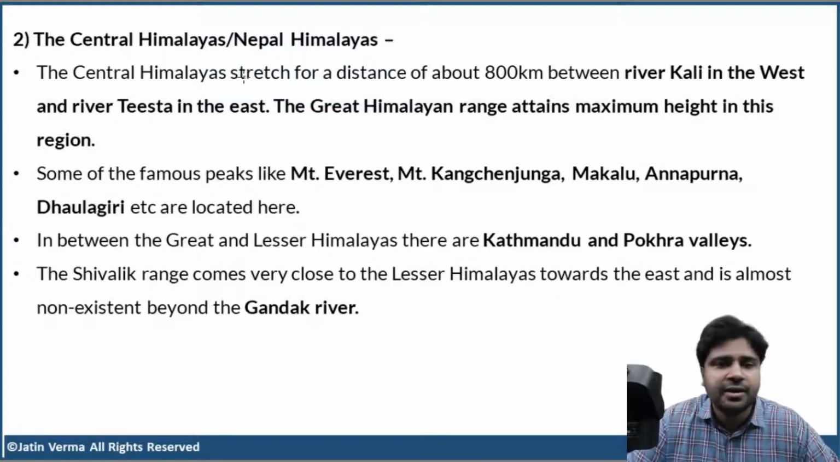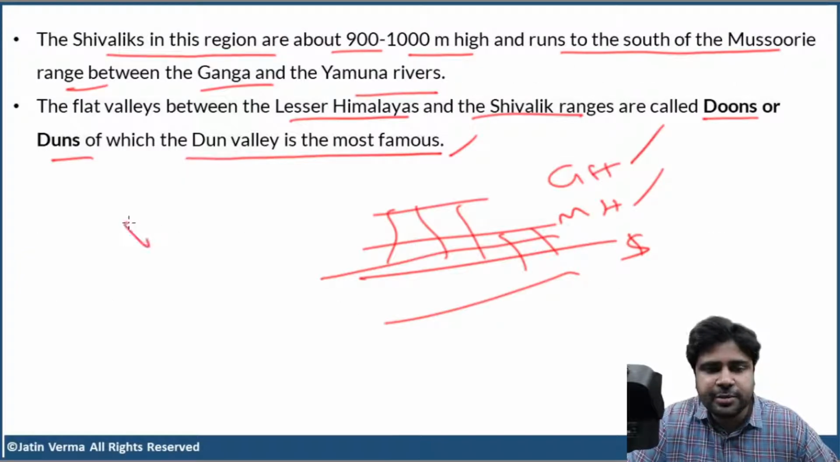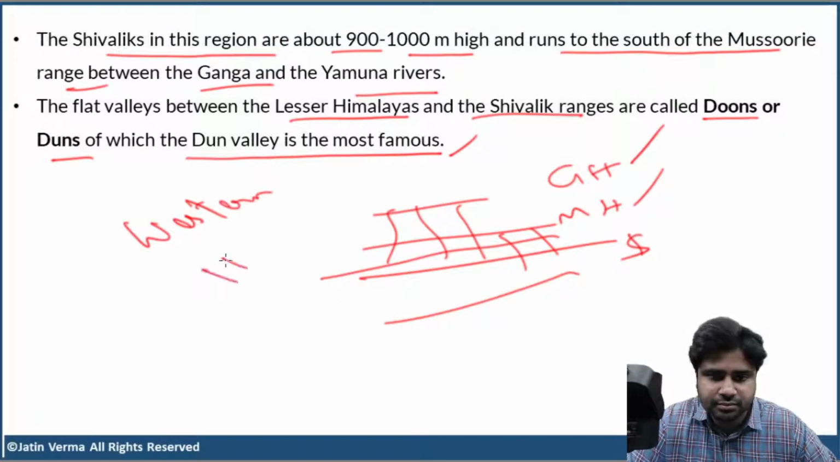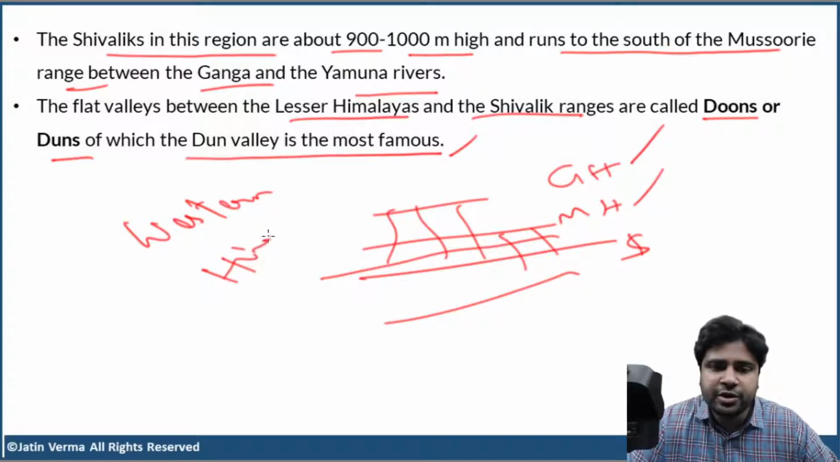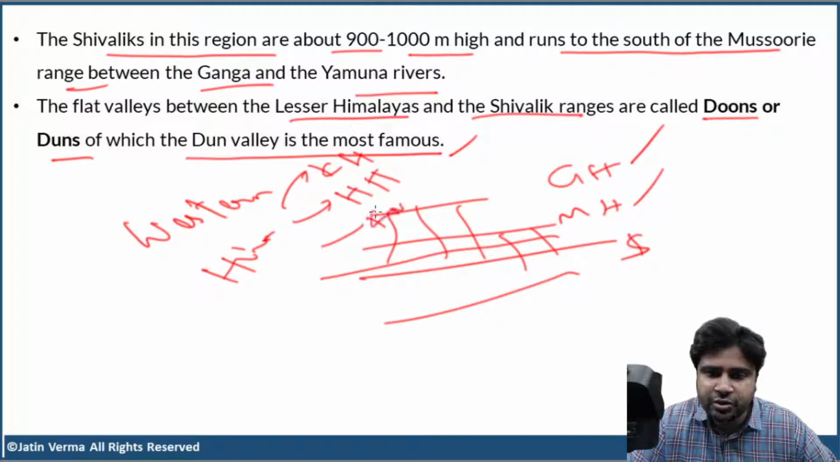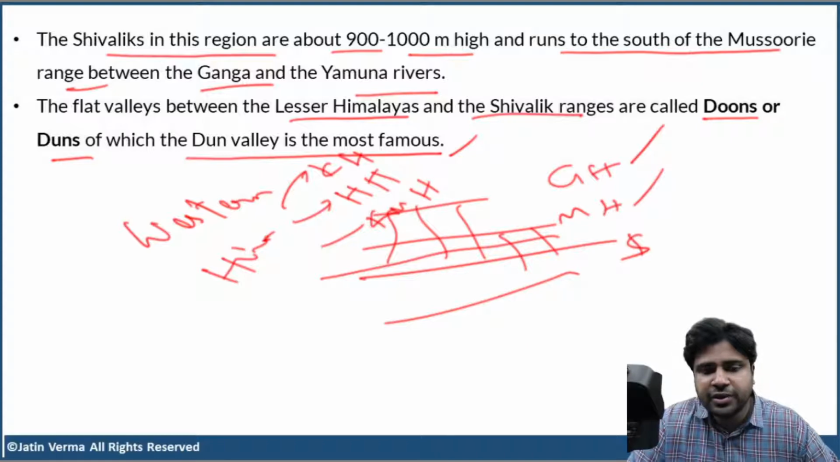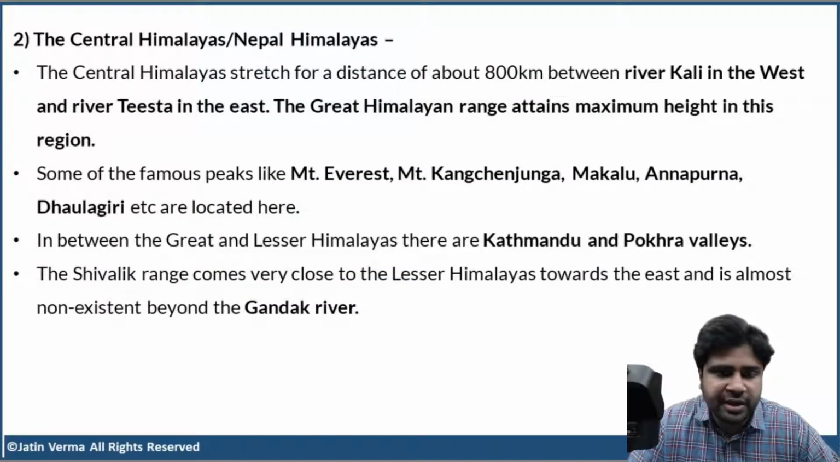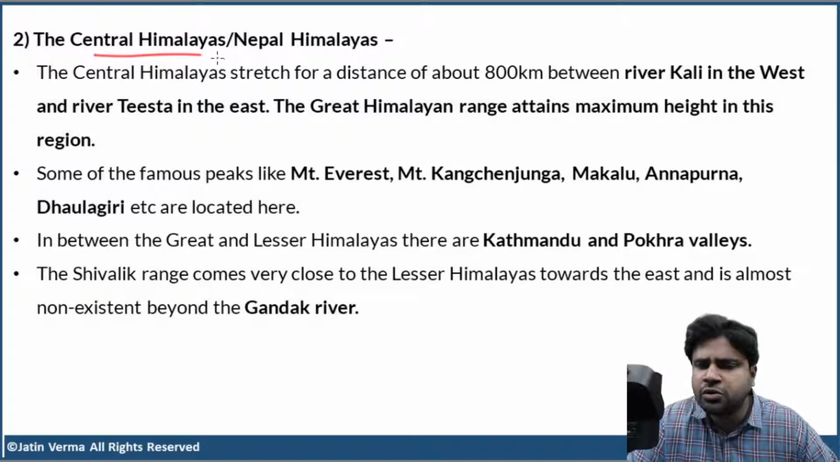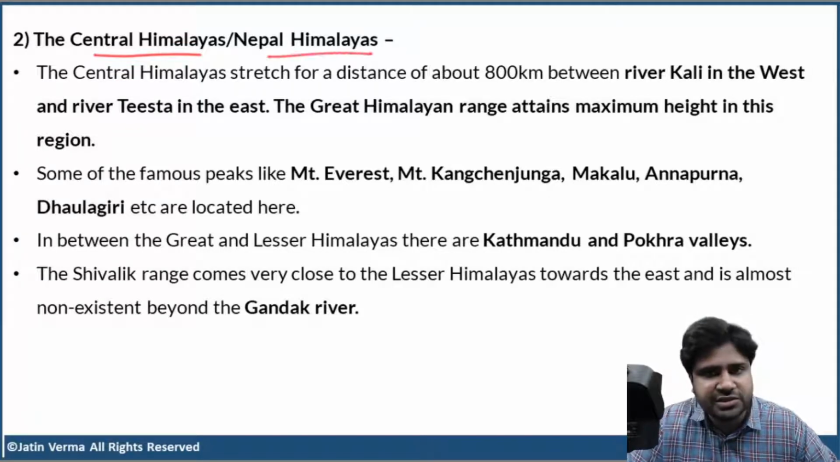Now, with this, we are done with the Western Himalayas. Okay? So, under Western Himalayas, we have discussed Kashmir Himalayas, then Himachal Himalayas and Kumaon Himalayas. So, now let us move on to the second regional division of Himalayas, which is the Central Himalayas, also called Nepal Himalayas. There are multiple names in different websites, in different textbooks. So, that is the reason I included both the names. The Central Himalayas or the Nepal Himalayas.